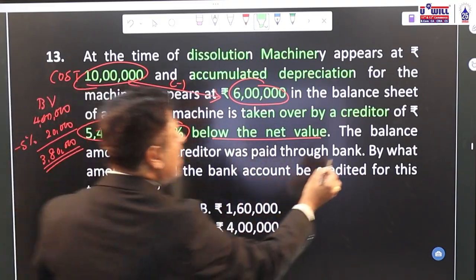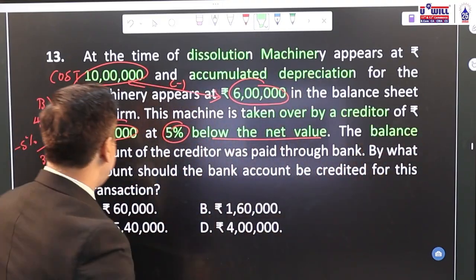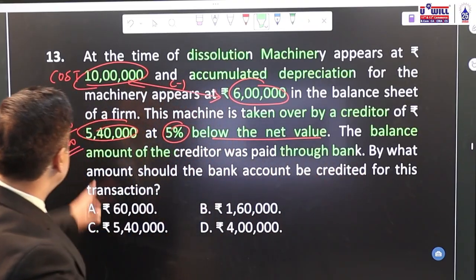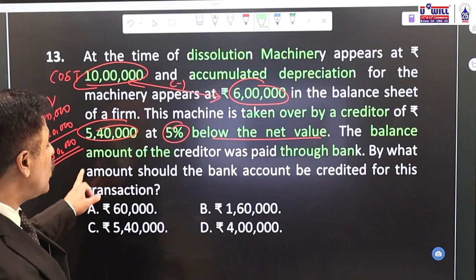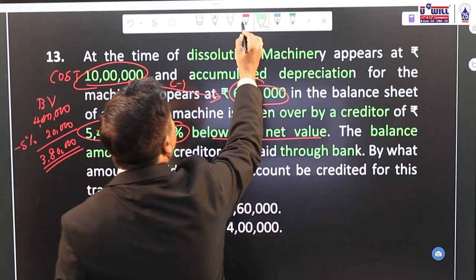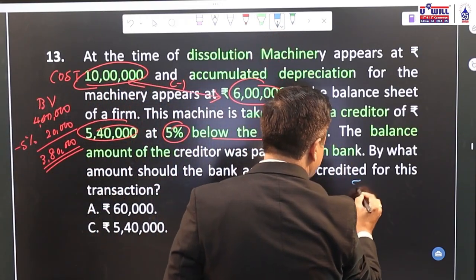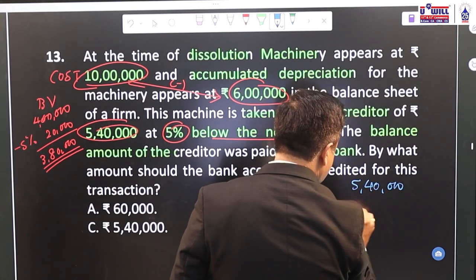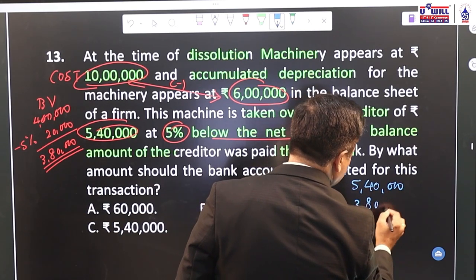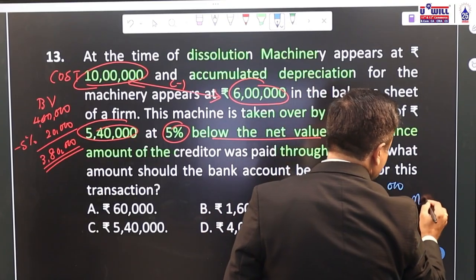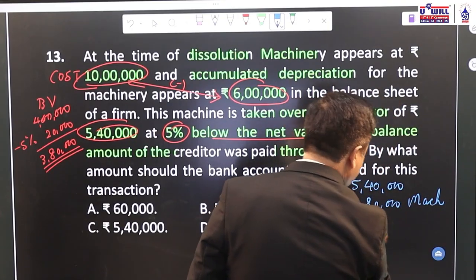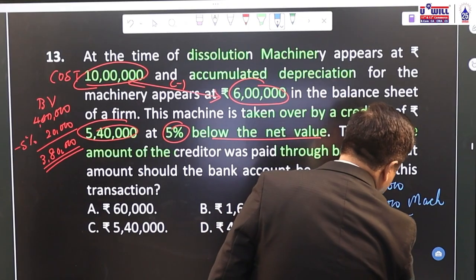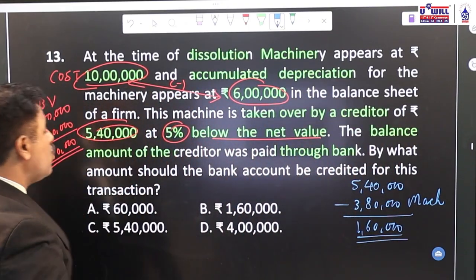The balance amount of the creditor was paid through bank. Now against 5,40,000 we have paid him 3,80,000. So what is the balance amount paid through bank? Check it up. Against 5,40,000 creditor, we have paid 3,80,000 through machinery. So what is the balance amount we have to pay him by bank or cheque? 1,60,000.